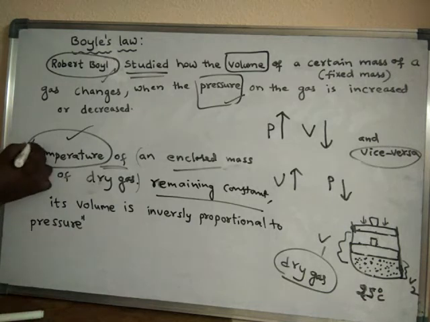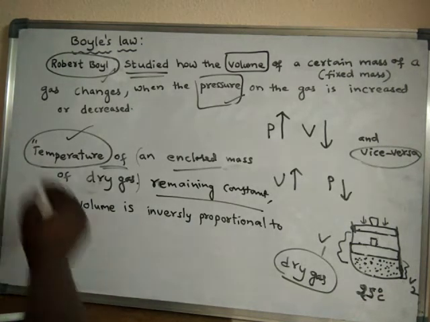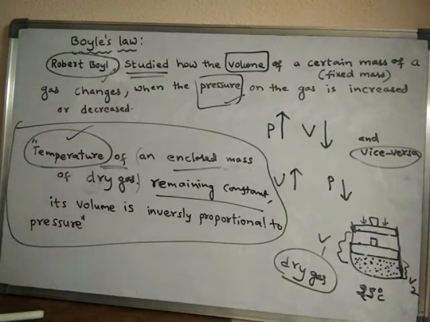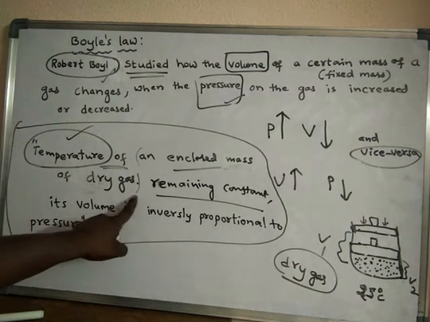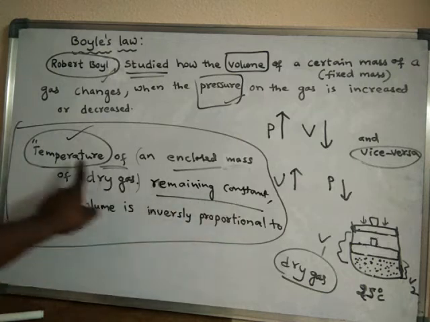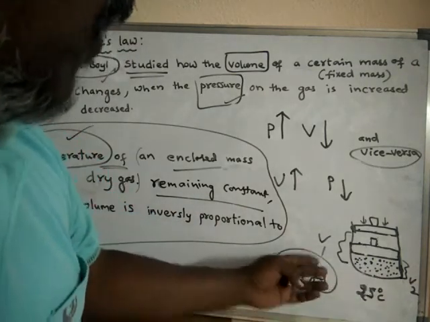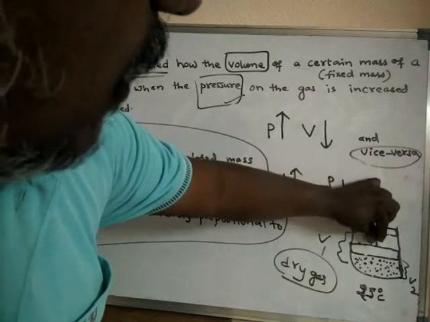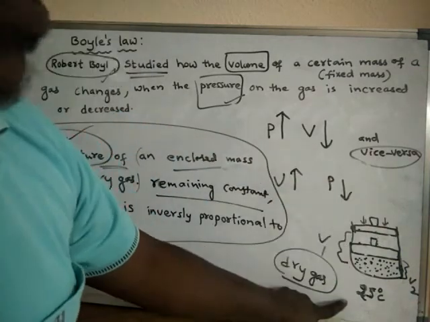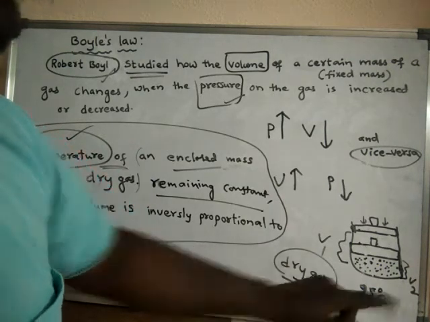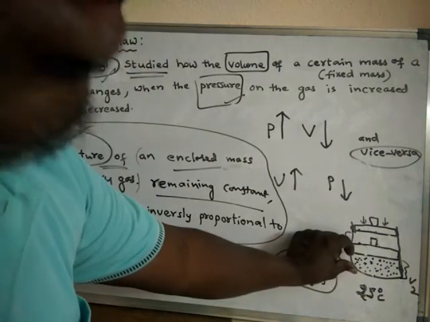So the temperature of an enclosed mass of dry gas remains constant. That means when temperature is kept constant, because upon increasing the pressure the volume is decreased, but still the temperature is kept constant. Temperature is not changed, it is fixed, and even the mass of the gas is also fixed.